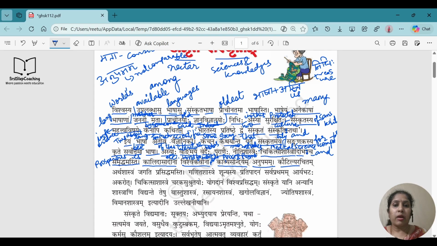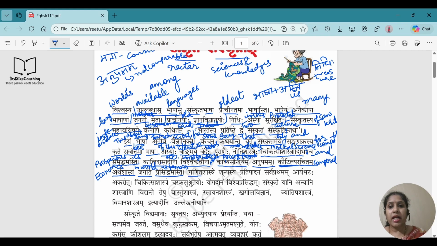Okay. Kautilya Rachitam. Kautilya is another writer we are talking about. He is also very famous. Rachita means composed. So Kautilya Rachita means composed by Kautilya. Okay, composed by Kautilya. Arth Shastra means economics. So he has written the book related to economics. Okay, Arth Shastra is economics. Jagati means in world. Now Jagati is again in Saptami Vibhakti. So it will be in world. Prasiddham Asti means it's famous. Prasiddha means famous. Asti means is. So is famous. So the Arth Shastra which is written by Kautilya, that is also very famous in the world.